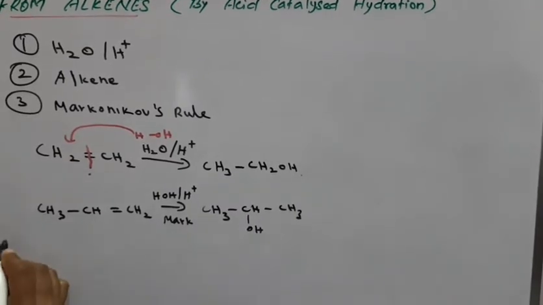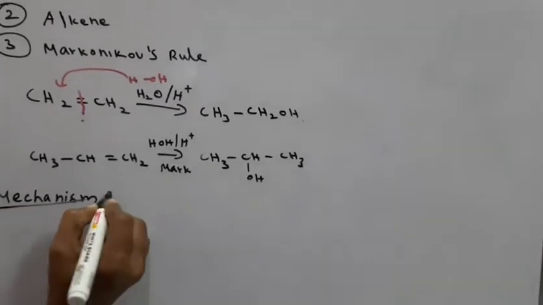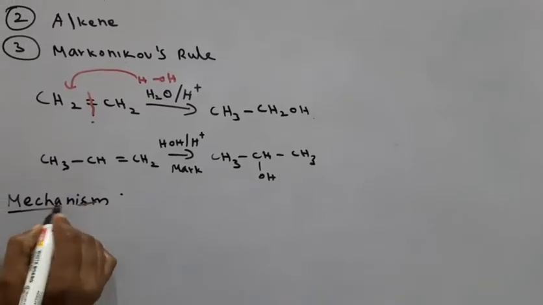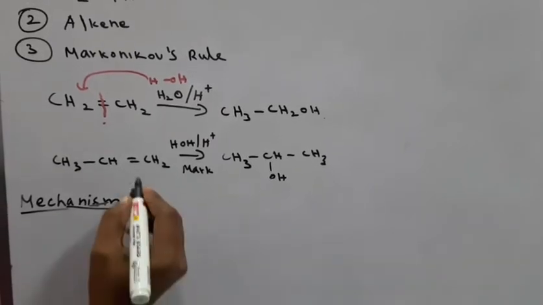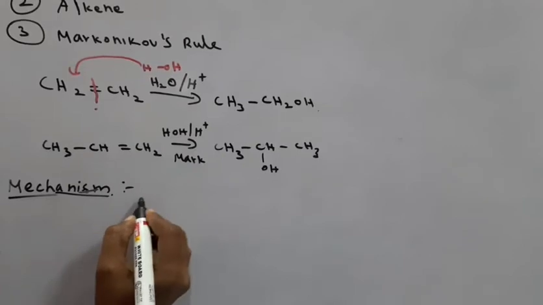So what is the mechanism for this reaction? Mechanism. First of all, protonation takes place on water.